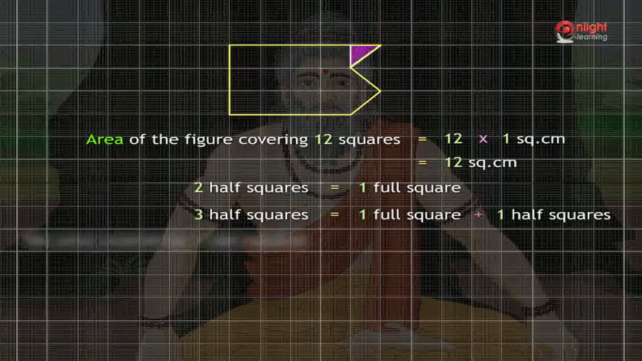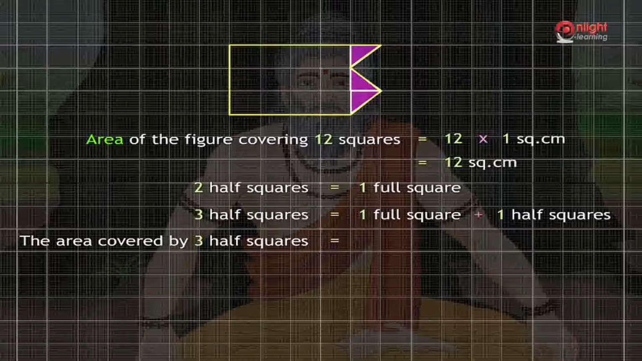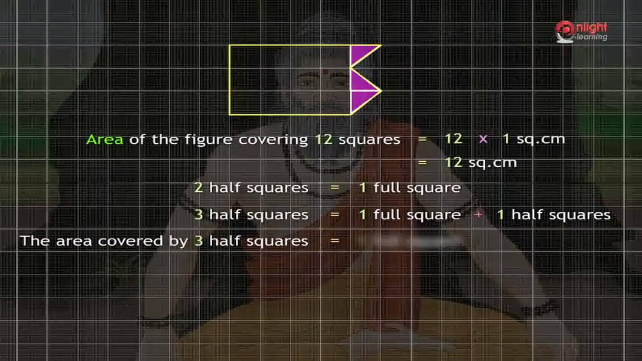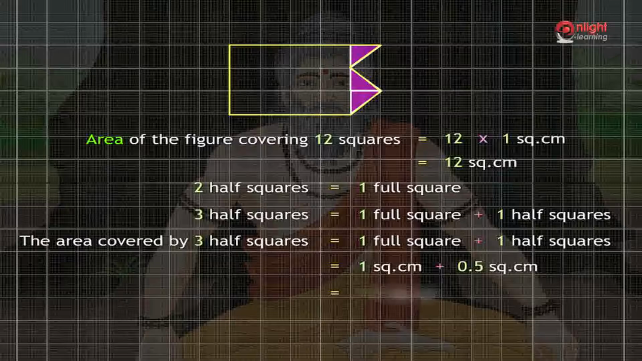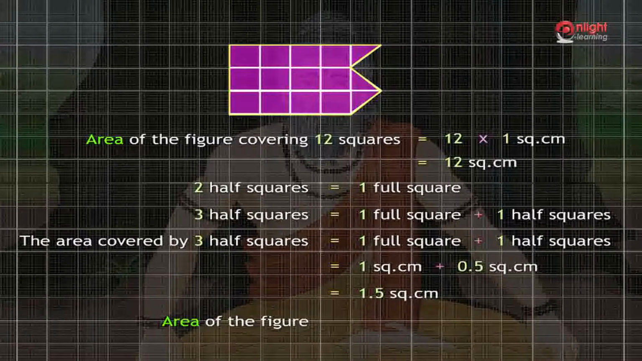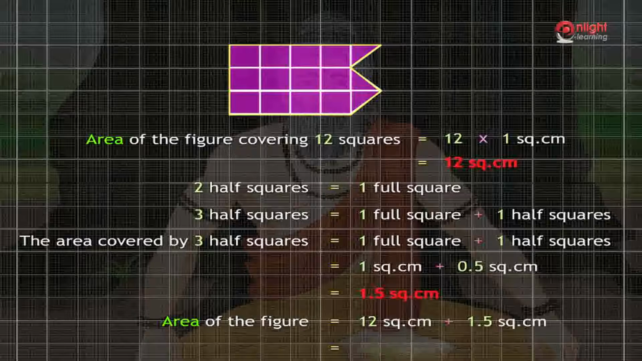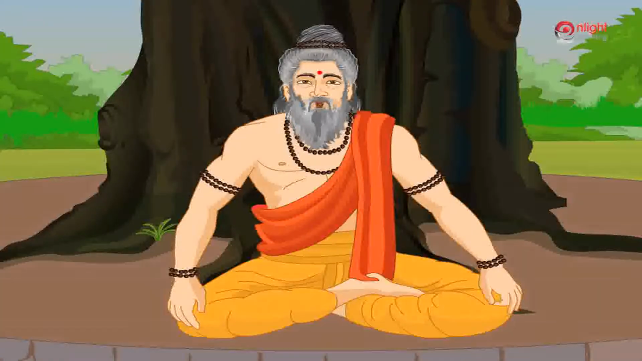Hence, the area covered by 3 half squares is equal to the sum of the areas of 1 full square and 1 half square, which is equal to 1 square centimeter plus 0.5 square centimeter, equal to 1.5 square centimeters. Now the area of the figure is equal to 12 square centimeters plus 1.5 square centimeters, equal to 13.5 square centimeters. Arjuna, can you find the area of the first 2 shapes shown here?